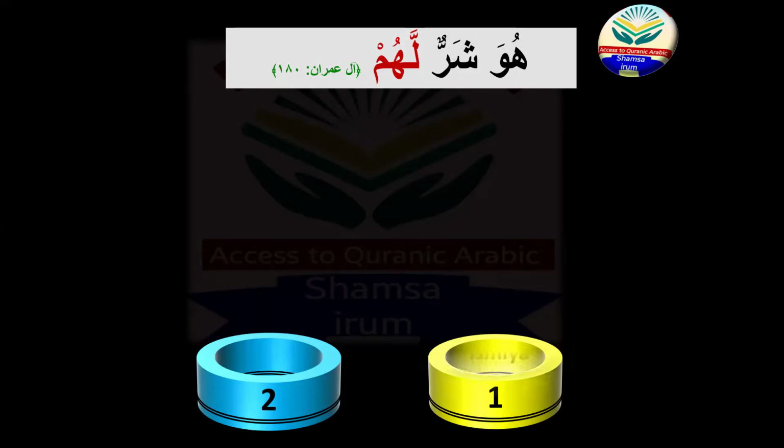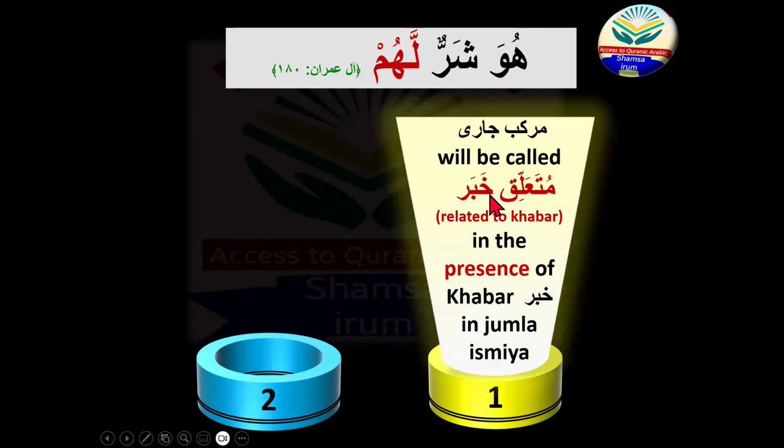Time is up. If your answer was muta'alliq khabar, then congratulations, you found the correct answer. Lahum here is a muta'alliq khabar because khabar is present. Sharrun is a khabar. Huwa is mubtada. Sharrun is khabar. Look, marfu ism. Marfu ism means khabar is present. In the presence of khabar, jar majroor will be called muta'alliq khabar.